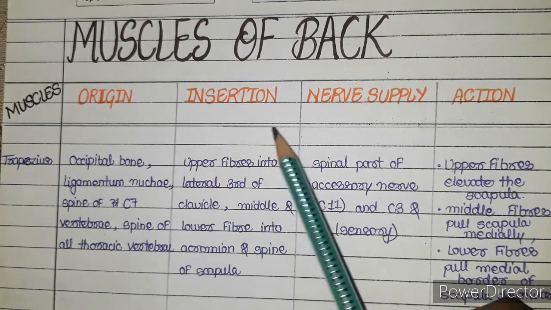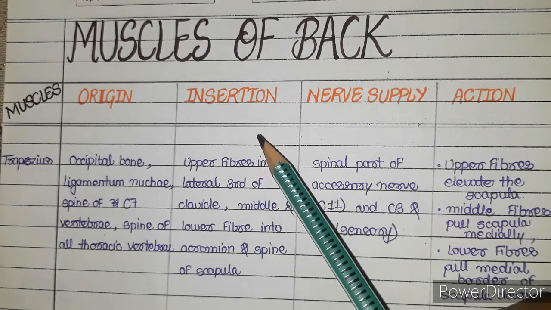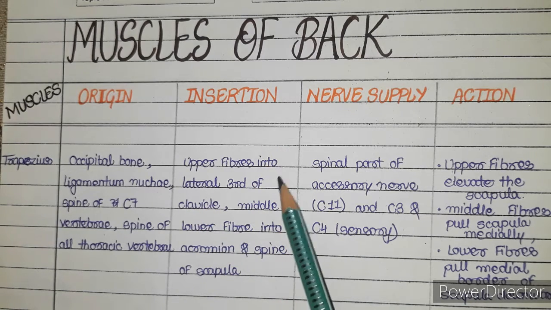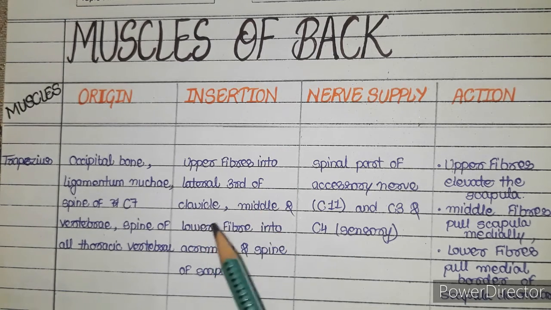It has 3 fibers. Okay, so where do its three fibers insert? Upper fibers will insert into the lateral third of clavicle, and middle and lower fibers into the acromion and spine of scapula. These both are the part of scapula. If you didn't watch my previous videos, please go and check out my bones session. Okay,